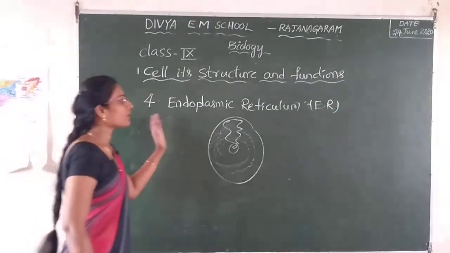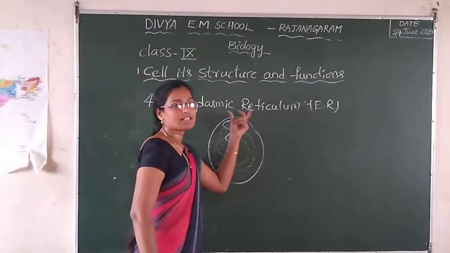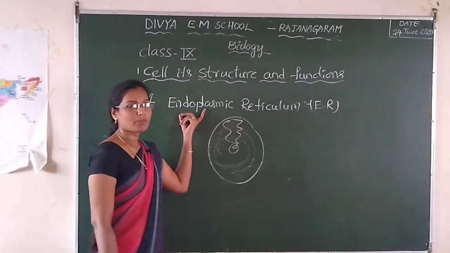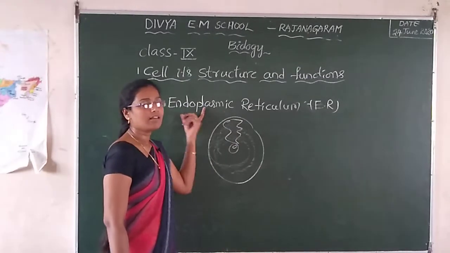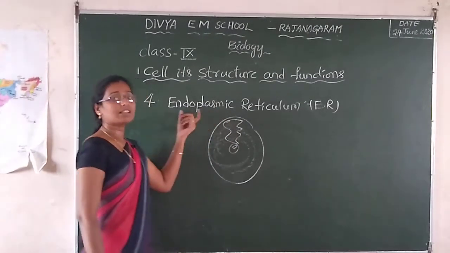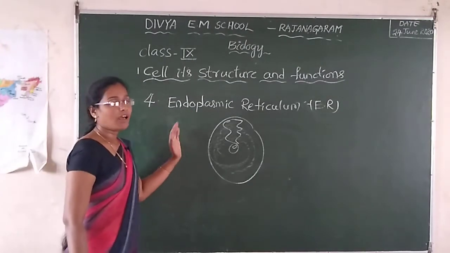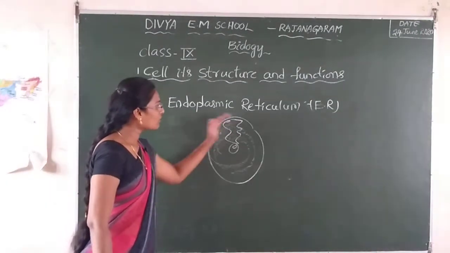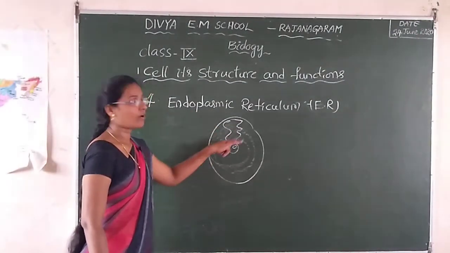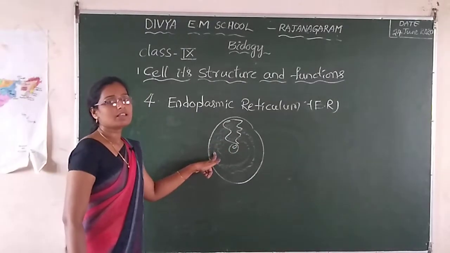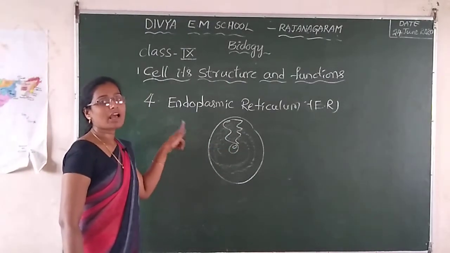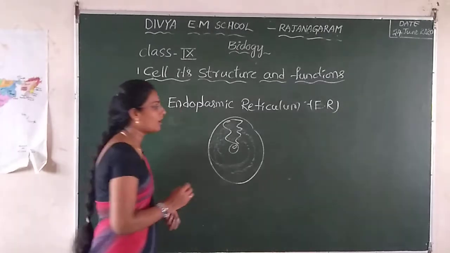Endoplasmic reticulum. When the cell is observed under an electron microscope, we observe a network of membrane throughout the cytoplasm. This network of membrane is called the endoplasmic reticulum.